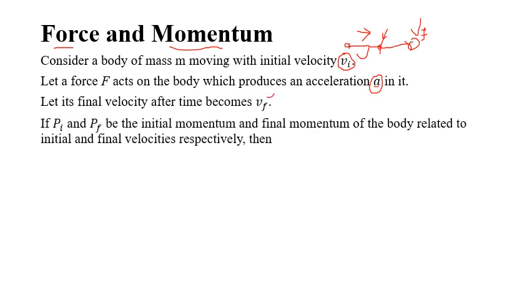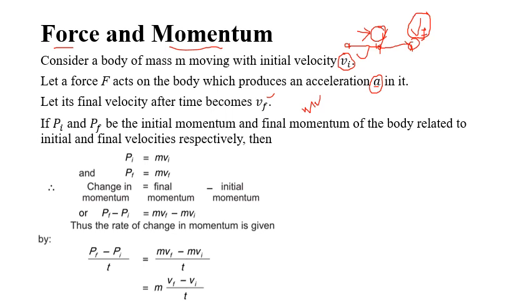Now if we remember the formula for momentum, momentum is equal to mv. At this point the momentum will be mvi, and at this point the momentum will be mvf. Since the momentum is different at the two points, we call pi the initial momentum and pf the final momentum.